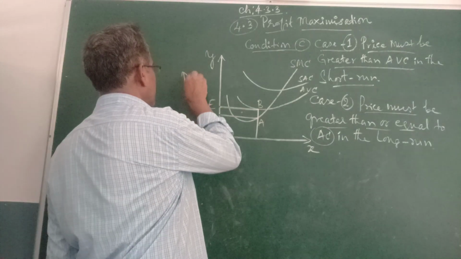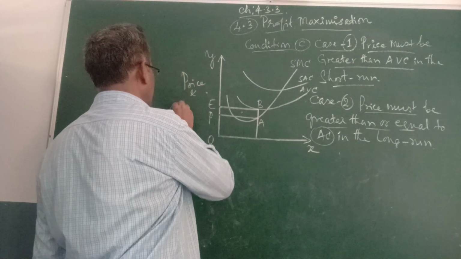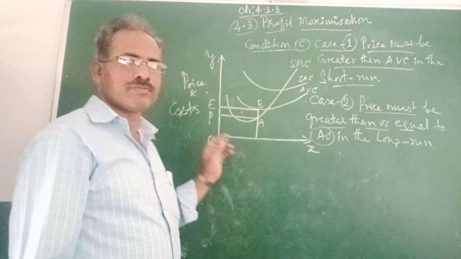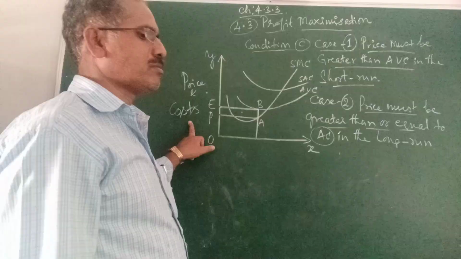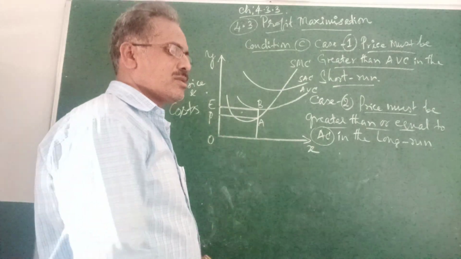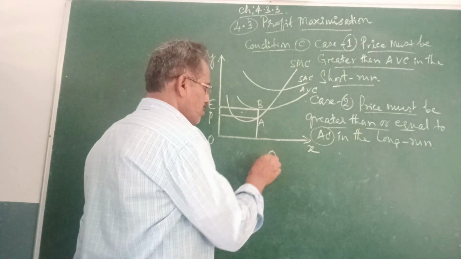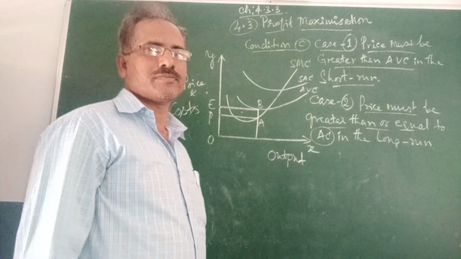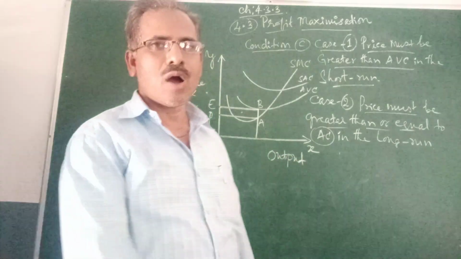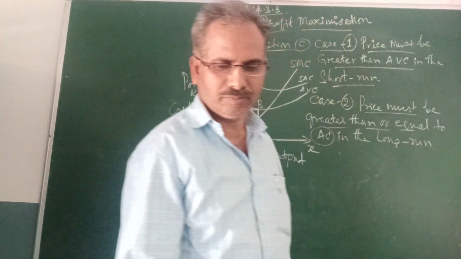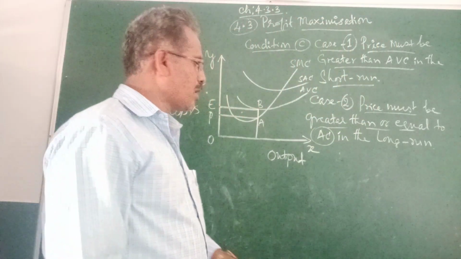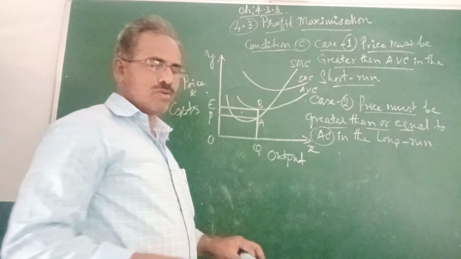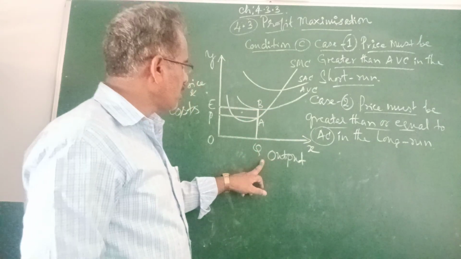Here we can understand the way of output. This is Q, the level of output.